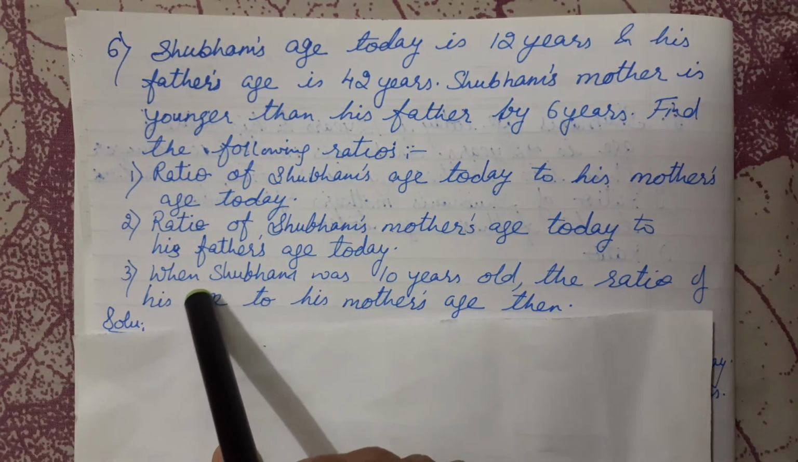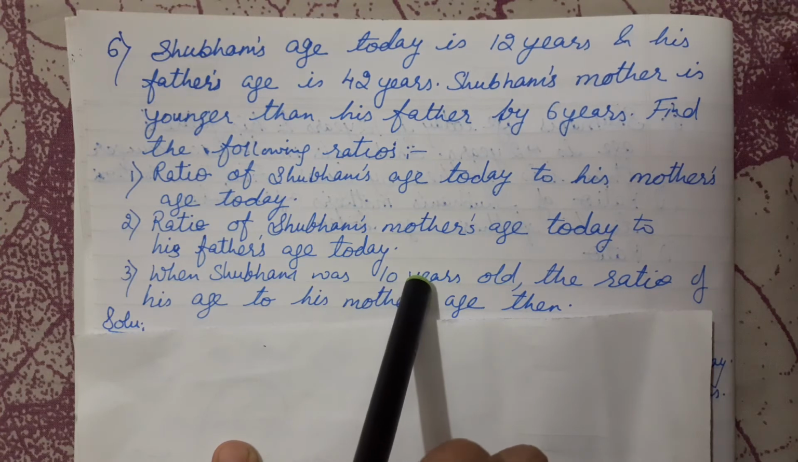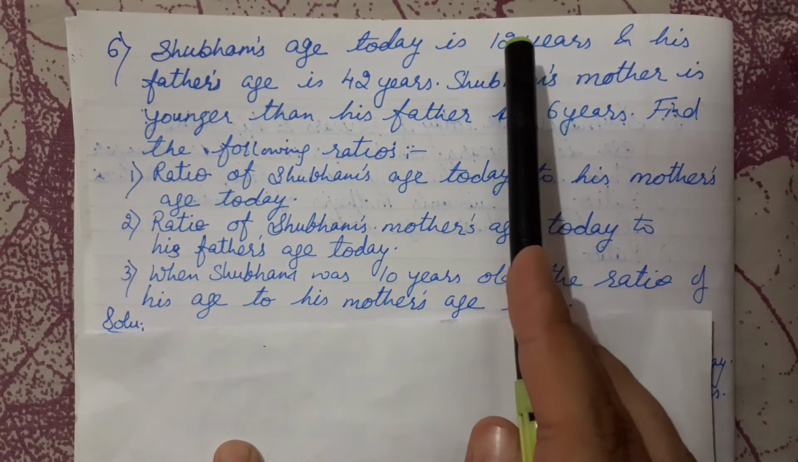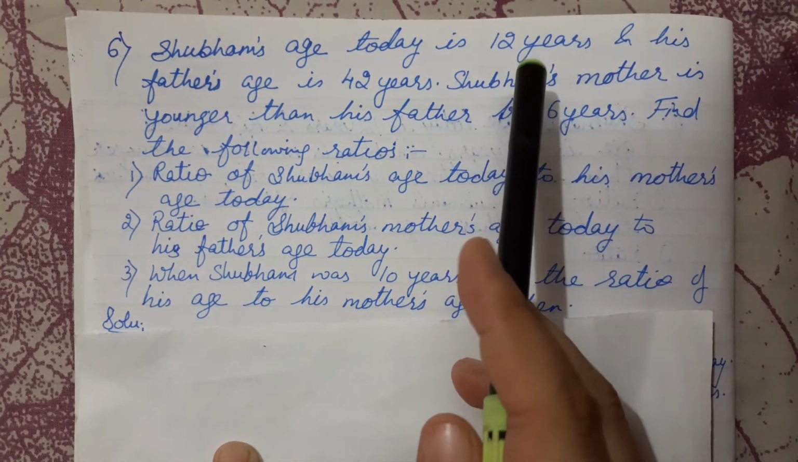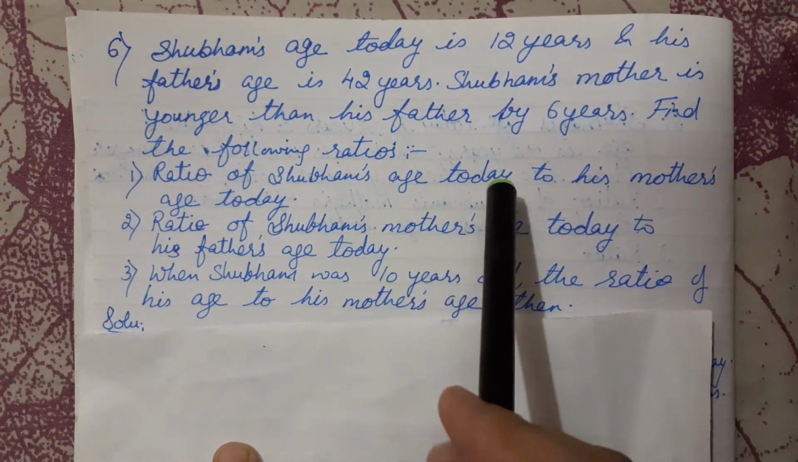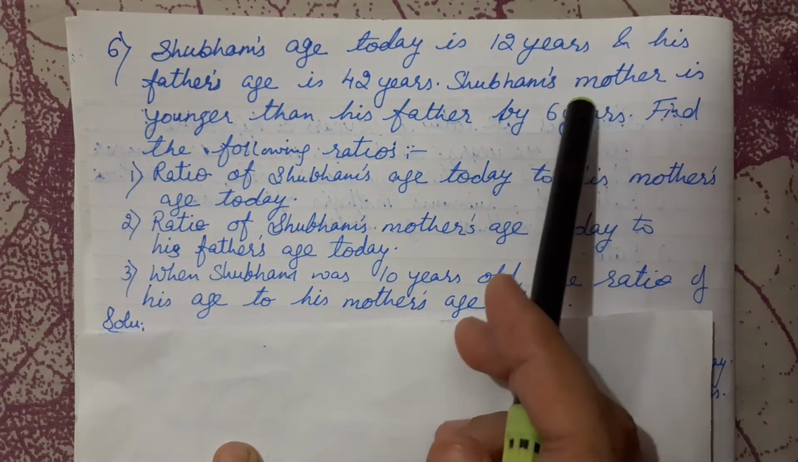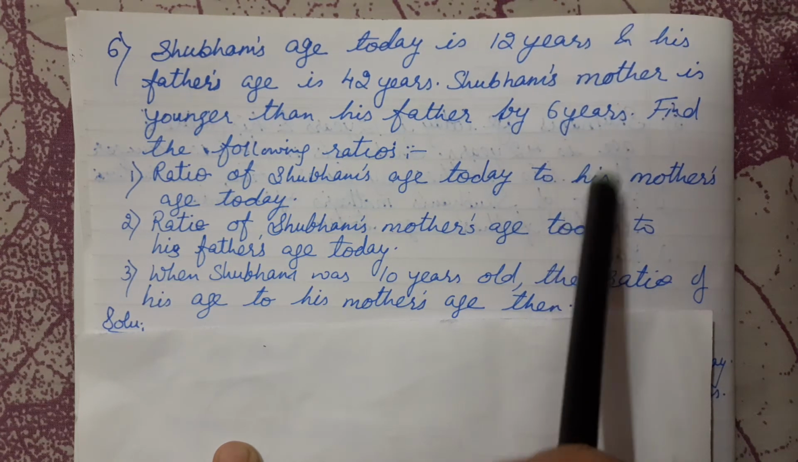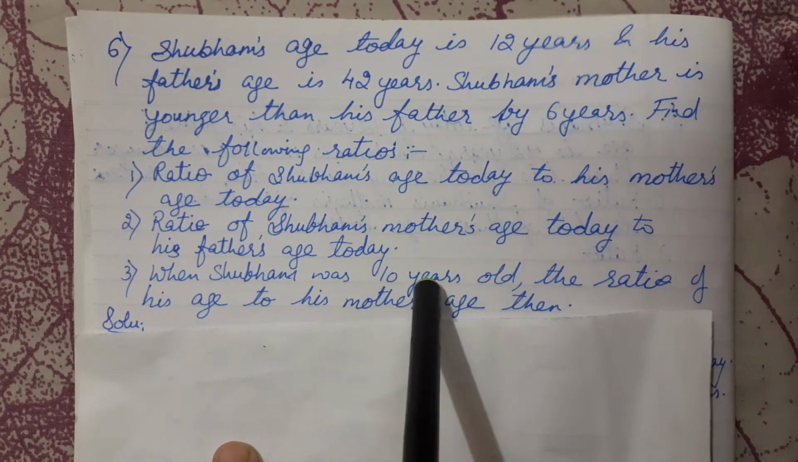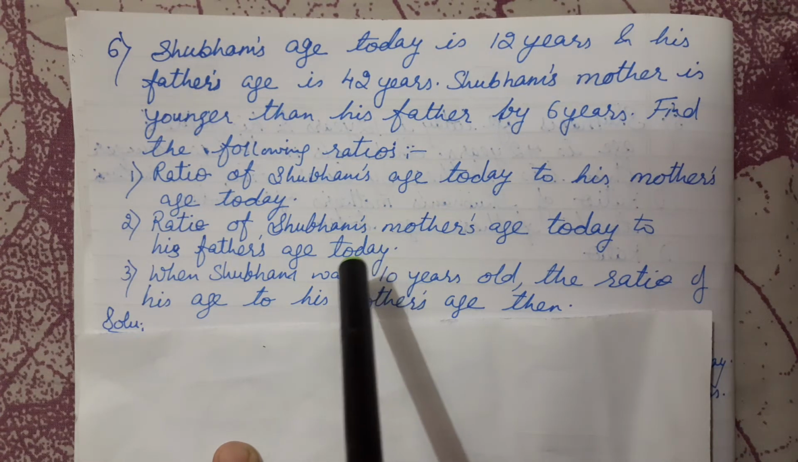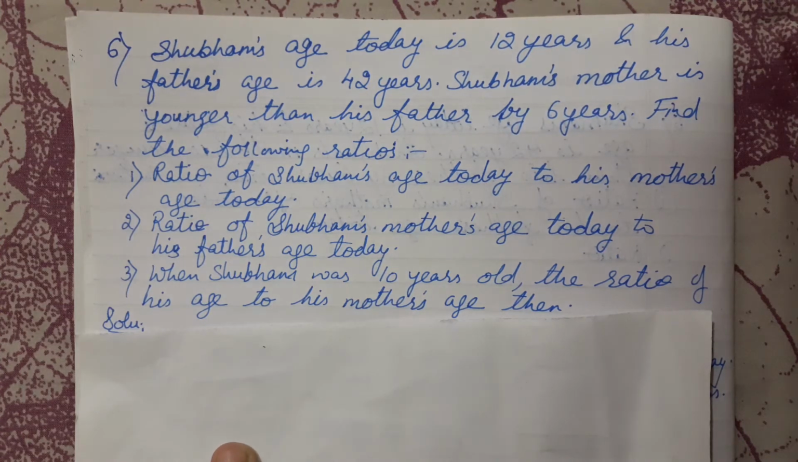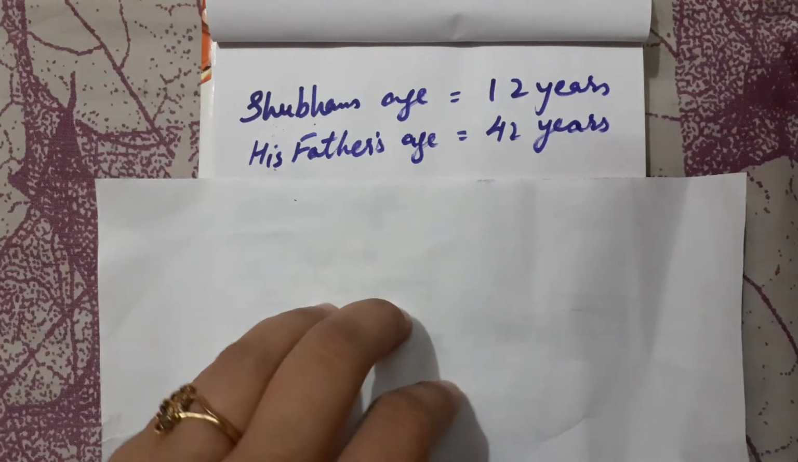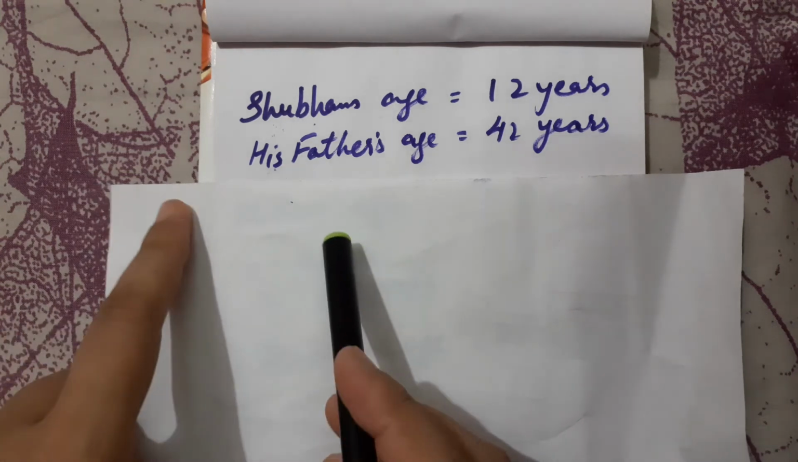Okay. Third one is when Shubham was 10 years old. That means 12, and here it is 10. So we are subtracting 2 from 12. So in the same way, whatever answer we are getting here as mother's age today, from that also we have to subtract 2 years. And we will be finding out the ratio of both the ages. Okay. Let's see how we are solving it stepwise.